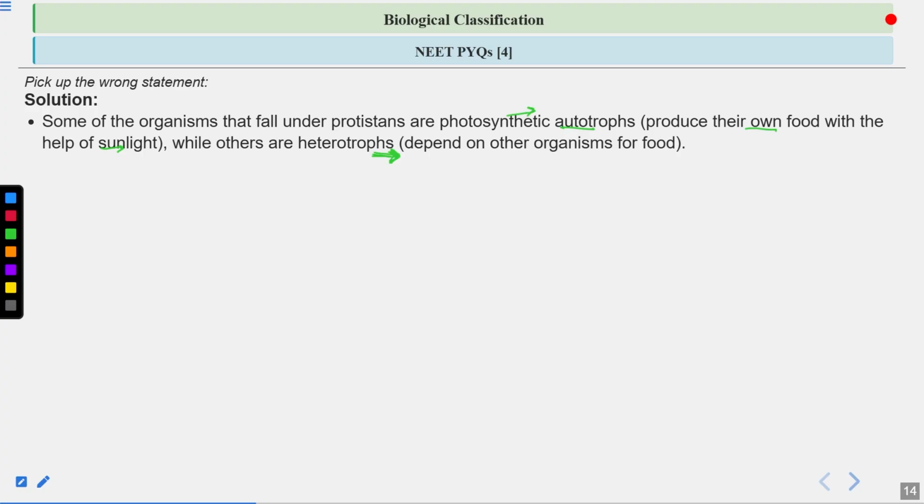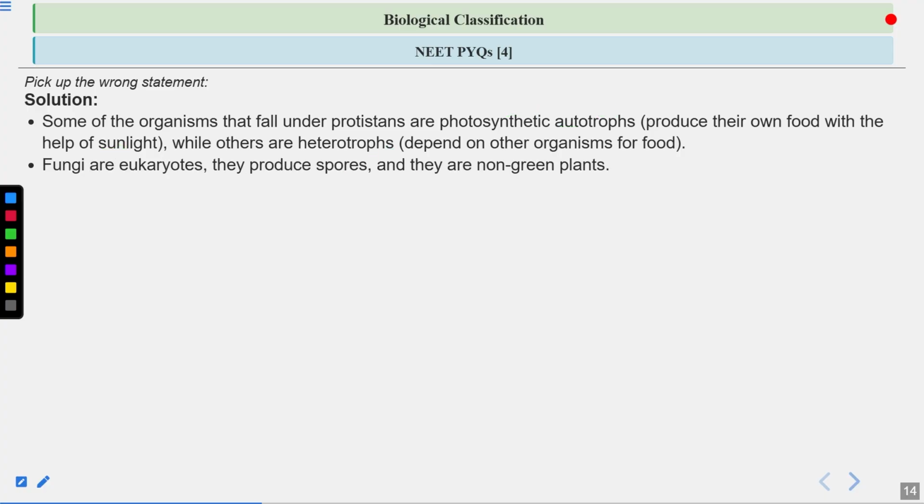So Protista include organisms that are photosynthetic and also heterotrophic. You should remember the examples: photosynthetic autotrophs, such as diatoms; heterotrophs, such as protozoans and slime molds. Then Euglena is both autotrophic and heterotrophic, depending on the presence or absence of light.